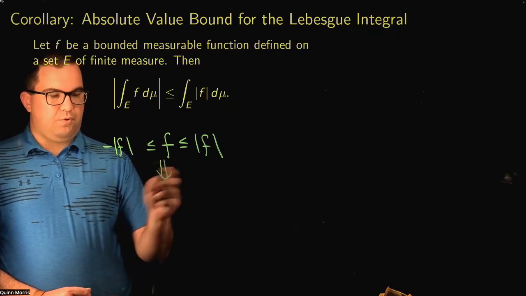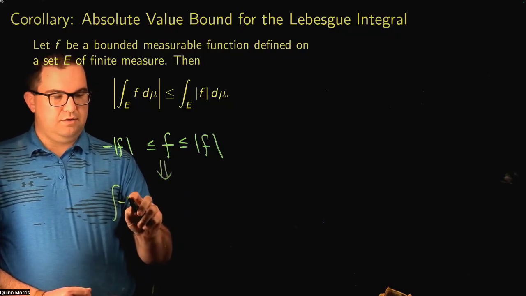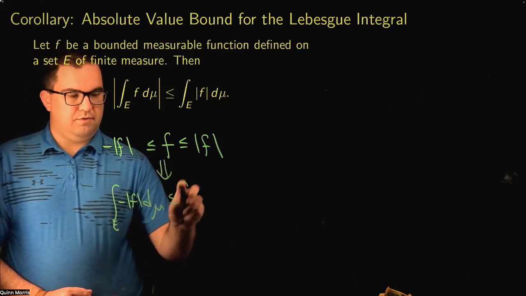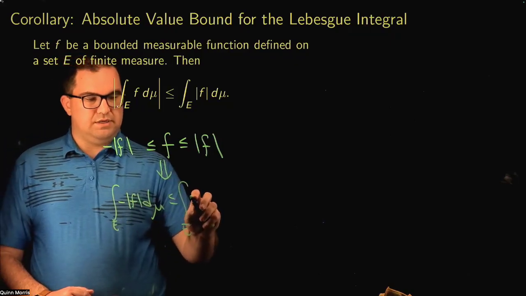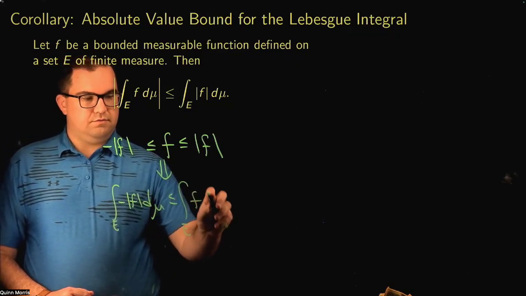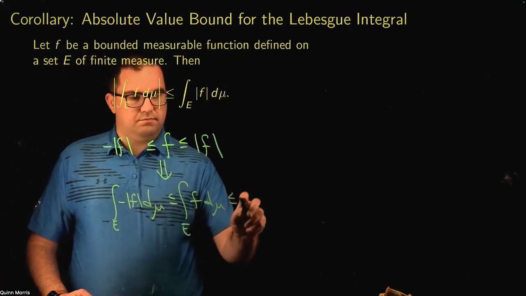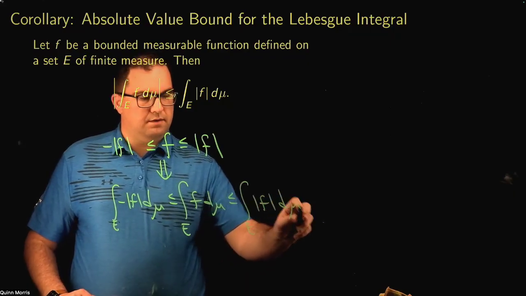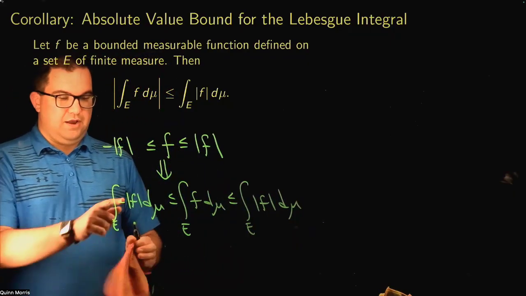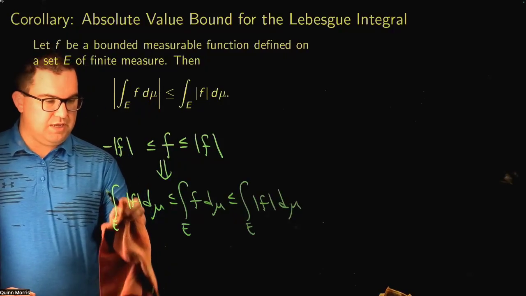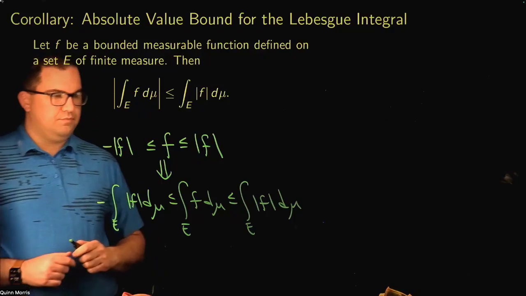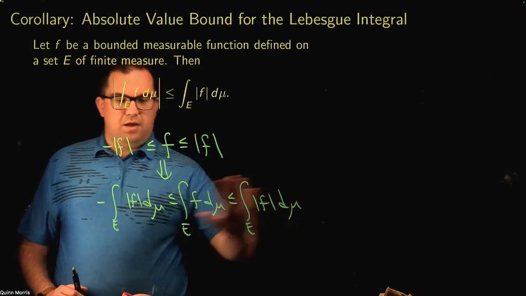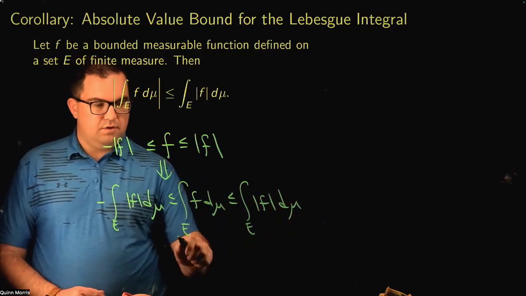So by the properties on the previous slide, if I integrate each of these over E, I still get the same inequalities. And I can use the linearity of the integral to pull this minus sign outside of this integral. So I'll just pull that outside. And now I have that this integral is bounded between some number and minus that number. Okay. So what does that imply?